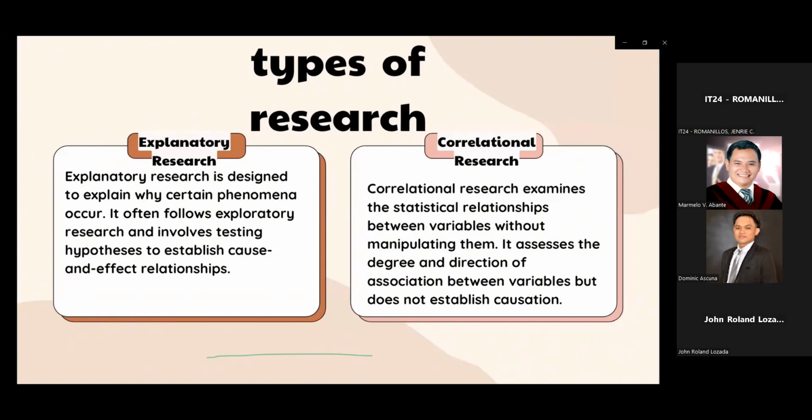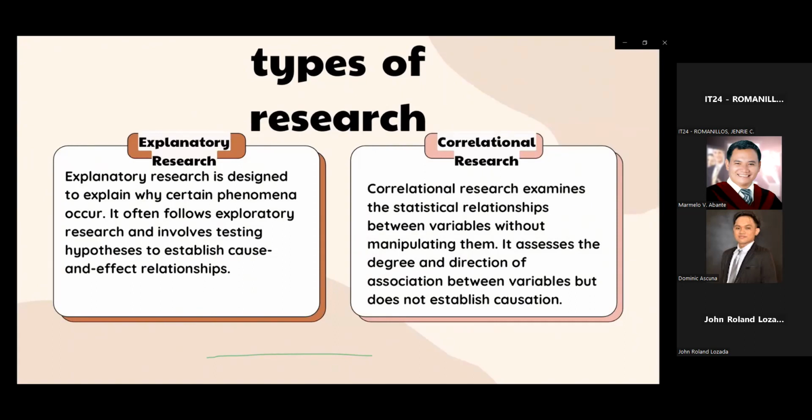Here are some key points about correlational research. So, the primary purpose of correlational research is to identify and measure the strength and direction of the relationship between variables. It helps researchers understand how variables are related in a systematic way.